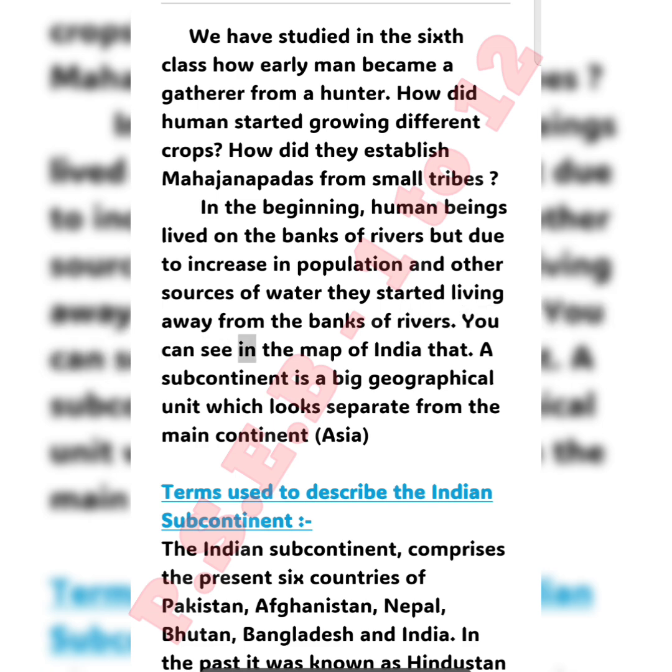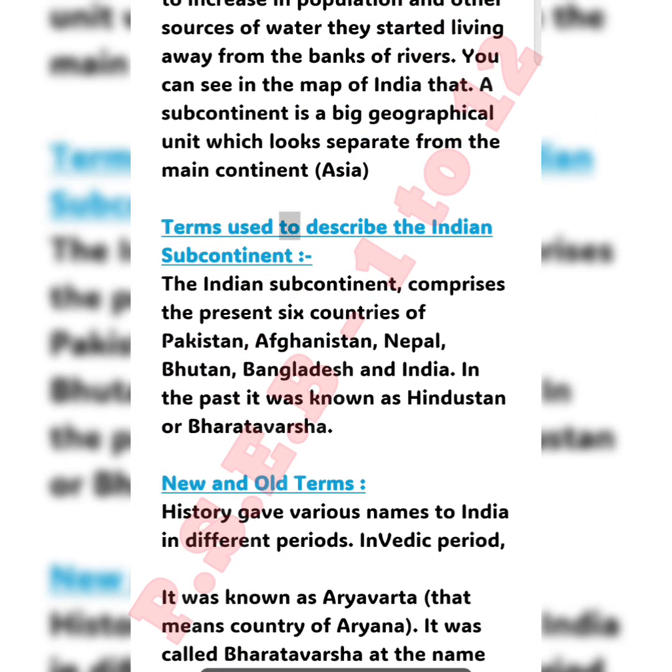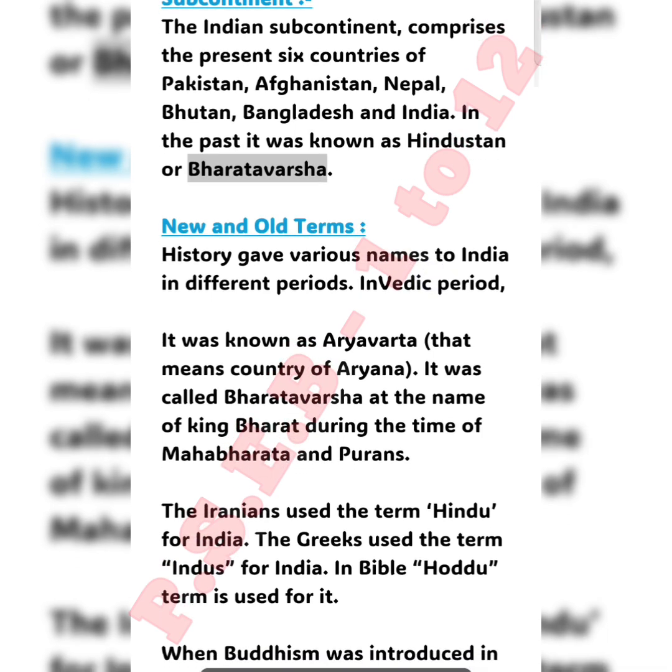You can see in the map of India that a subcontinent is a big geographical unit which looks separate from the main continent, Asia. Terms used to describe the Indian subcontinent. The Indian subcontinent comprises the present 6 countries of Pakistan, Afghanistan, Nepal, Bhutan, Bangladesh and India. In the past it was known as Hindustan or Bharatavarsha.